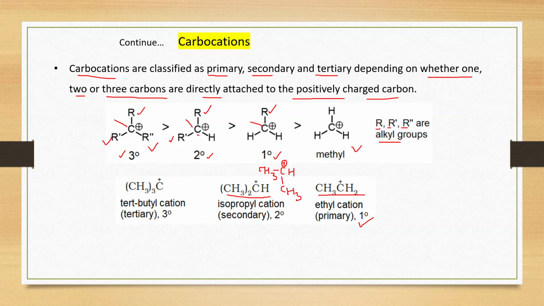So this is isopropyl cation and secondary carbocation. This is tertiary butyl cation. This is carbon and to this carbon 3 alkyl groups are attached. Clear? And this carbon bears the positive charge. So its name is tertiary butyl cation and this is classified as tertiary or 3 degree carbocation.